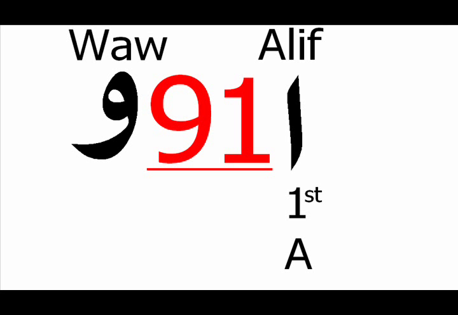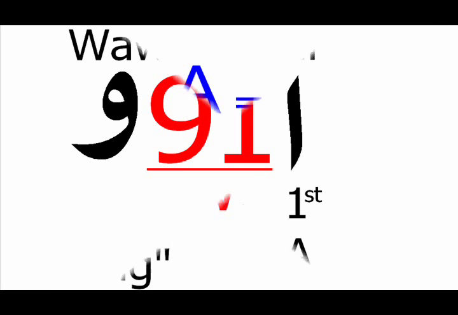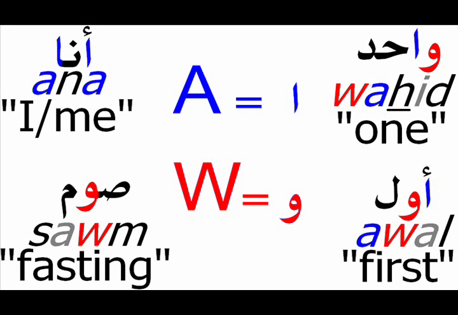All unconnected letters have the same shape, no matter where in a word they are used. Now let's look at examples.